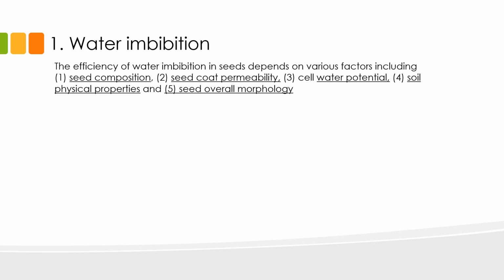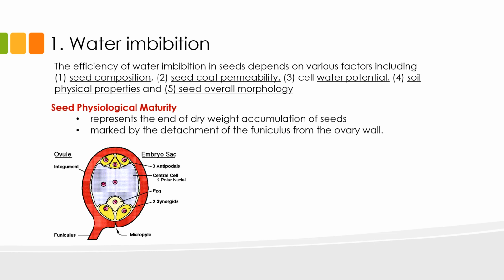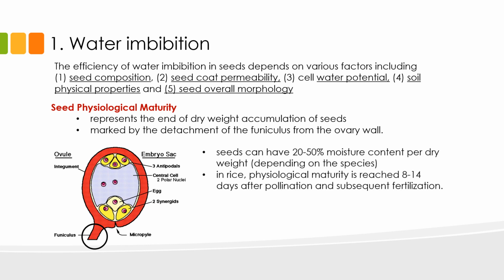Physiological maturity represents the end of dry weight accumulation of seeds and is marked by the detachment of the funiculus from the ovary wall. During physiological maturity, the seeds can have 20 to 50% moisture content per dry weight, depending on the species. In rice, physiological maturity is reached 8 to 14 days after pollination and subsequent fertilization.